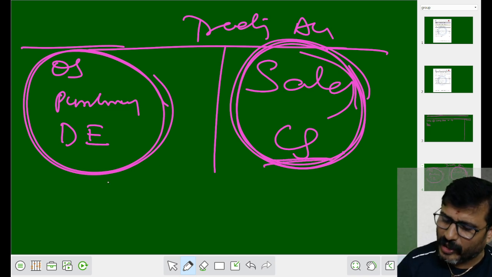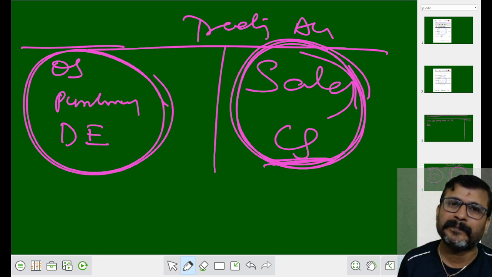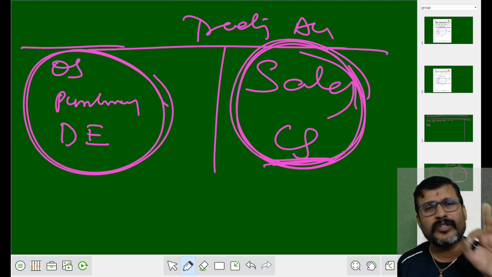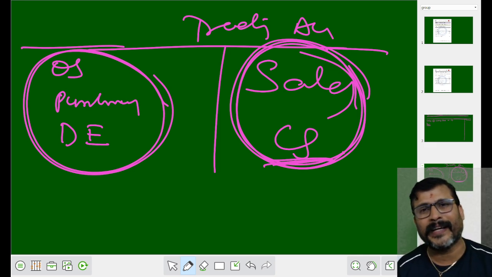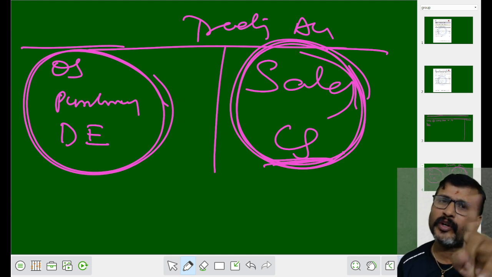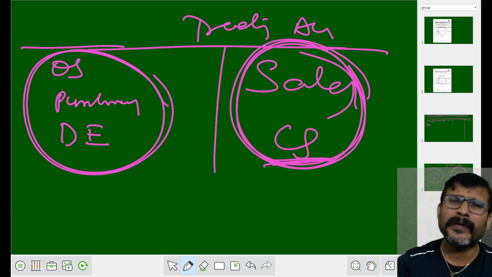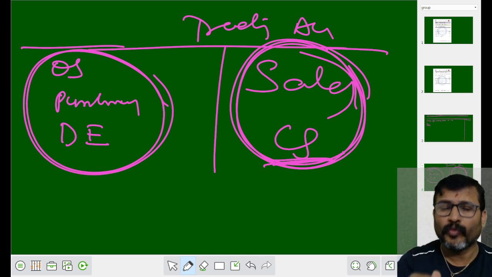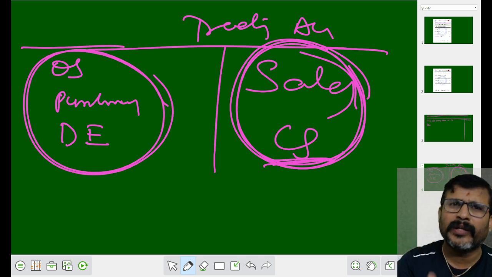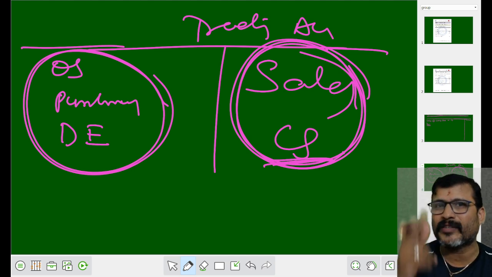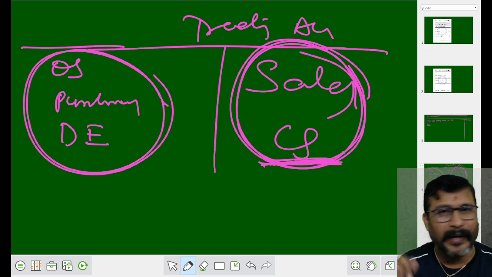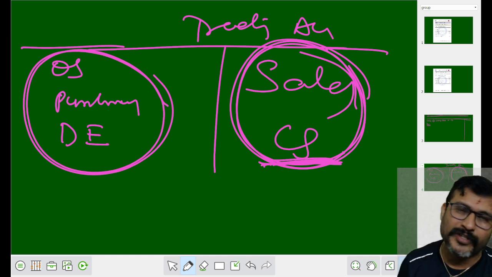Here the closing stock is given at what price? Selling price. As per the accounting standard 2, as a valuation of inventory, we know that stocks are to be valued either at the cost price or at the market price, whichever is less. Please remember, this is very important for true or false. As per the accounting standard 2, which says the valuation of inventory, according to that, the inventory is to be valued either at the cost price or at the market price, whichever is less. Here the closing stock is given at selling price, means at market price. Then we have to use the historical cost method.